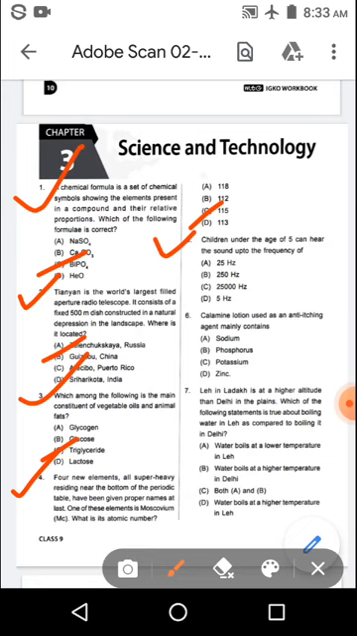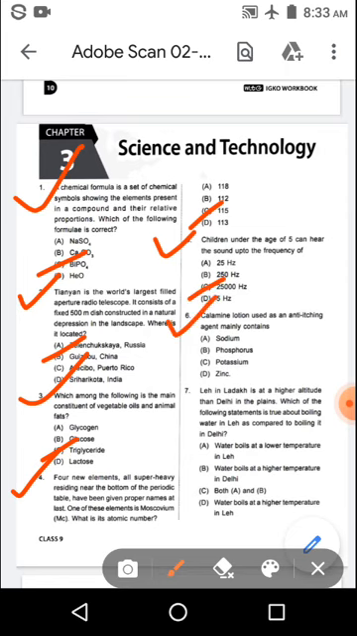Next question. Children under the age of 5 can hear the sound up to the frequency of option A 25 Hz, option B 250 Hz, option C 25,000 Hz, option D 5 Hz. And the right answer is option C 25,000 Hz.